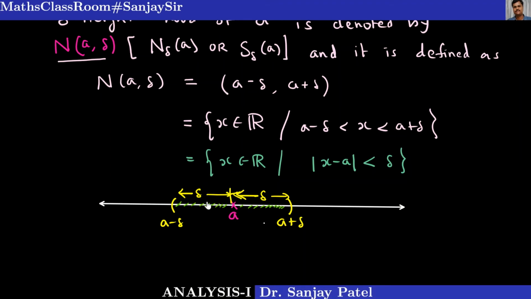So all these points are members of our delta neighborhood. If you choose delta very small, then you can get points very close to a.